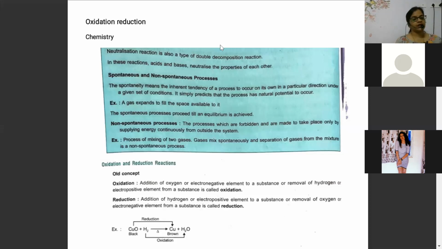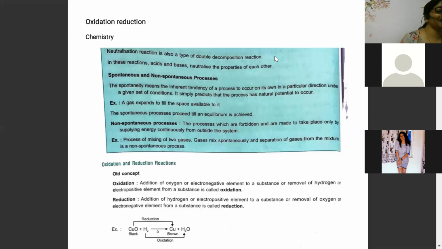So now listen, beta. Understand it nicely about spontaneous and non-spontaneous reactions. Some reactions carry forward continuously, going on without your need to intervene. That is called a spontaneous process. Like rusting is a spontaneous process. Arif, yes, I agree with your point. When iron is exposed to the atmosphere, it will go for rusting.